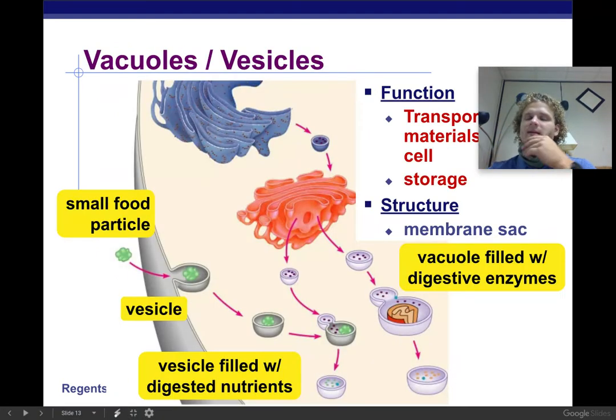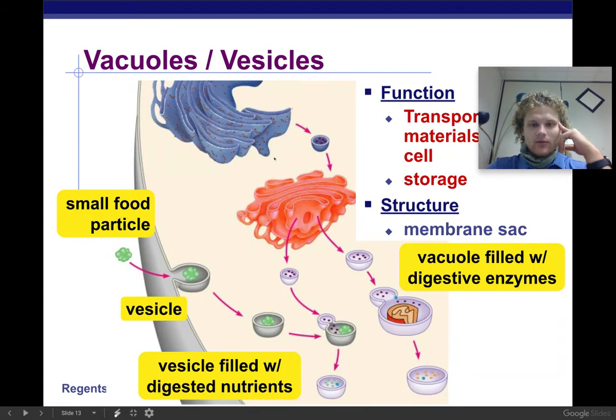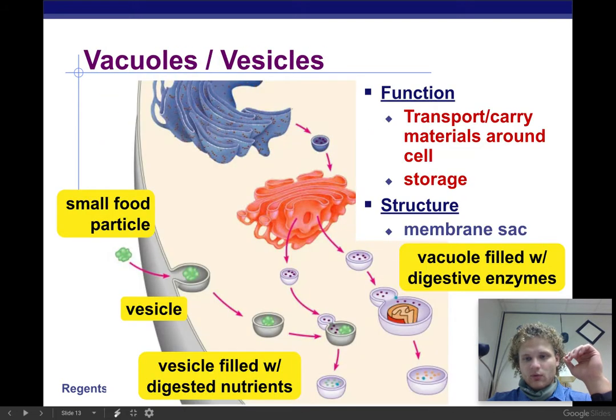All right. So as far as vacuoles go, the biggest thing you want to know about vacuoles is they're just little containers, basically. They're for storage. And so we're able to transport and carry things around because of these vacuoles and vesicles. Okay. And so vacuoles are mainly going to be for storing something, whereas a vesicle is going to transport it somewhere else. Okay. The structure, it's just a membrane sac. So we're going to make a little circle, as you can see here, to trap whatever food particle or thing that we want to, and then we're going to get it to the spot that it needs to be. Okay.